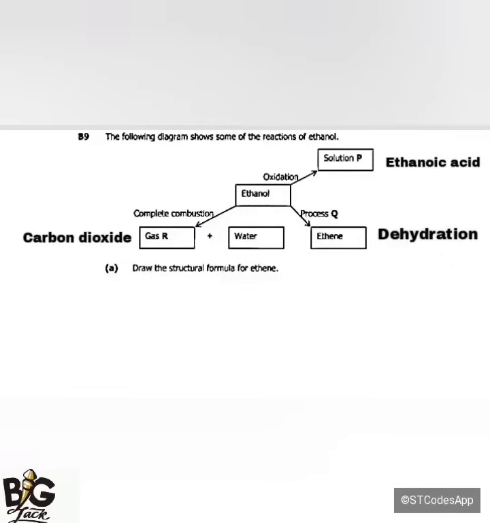Okay. So the first question, which is question A, is saying, draw the structural formula for ethene. Draw the structural formula for ethene. Now ethene falls under alkenes. Alkenes have a double bond.